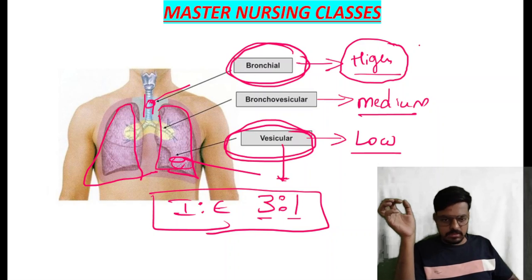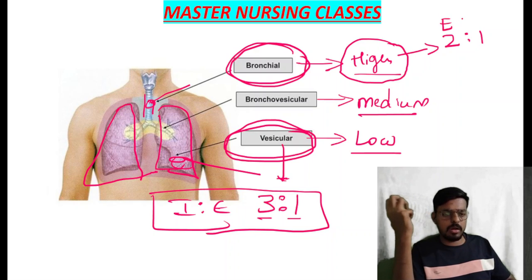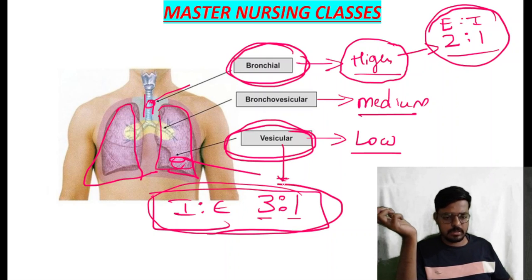And the inspiration to expiration ratio for the bronchial sound is that expiration will be more as compared to the inspiration. That is the 2 to 1 ratio. It means expiration will be prolonged, then a little bit of inspiration will be there. So this is expiration to inspiration, and here is inspiration to expiration. Clear?